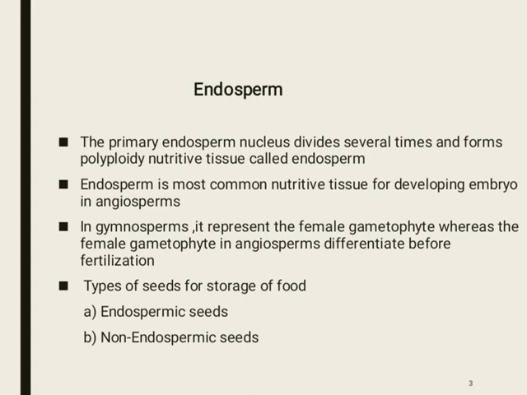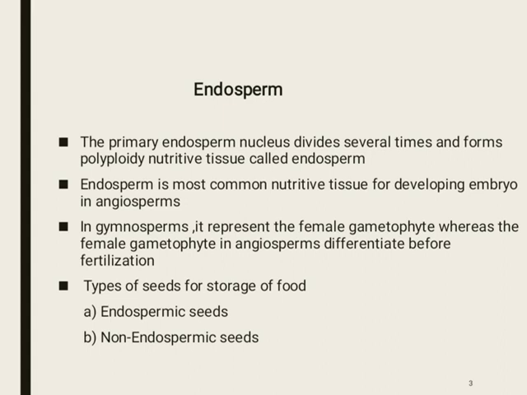Such seeds are called endospermic seeds. It usually occurs in plants like corn and wheat. The endosperm tissue is present at the time of seed germination. So these are endospermic seeds.